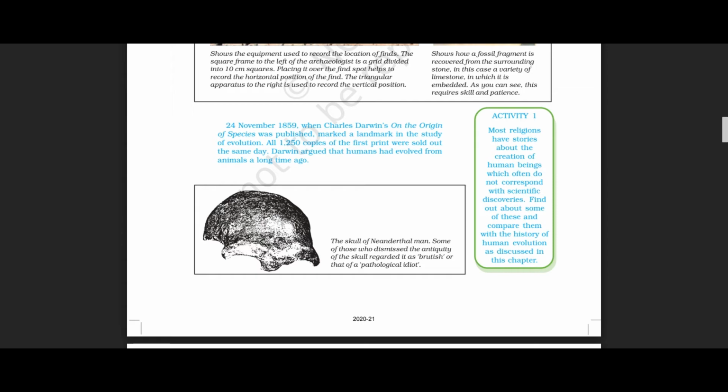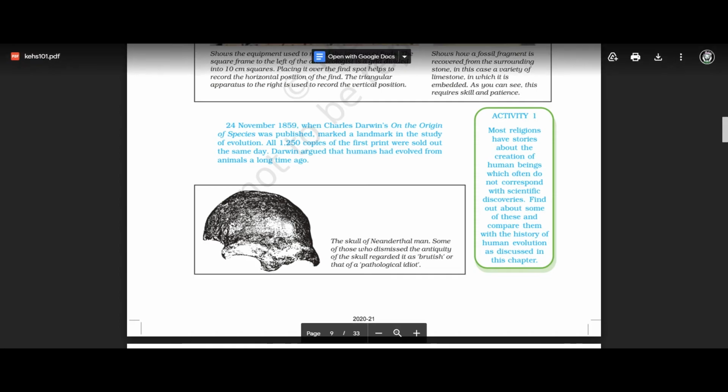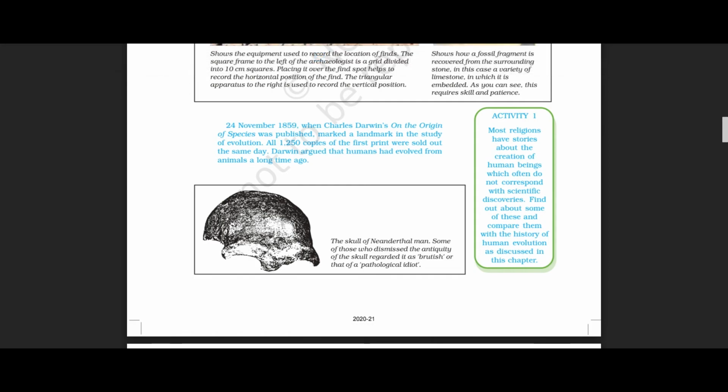I will be saying that paragraph once again. On 24th November 1859, Charles Darwin's On the Origin of Species was published, marking a landmark in the study of evolution. Charles Darwin is a natural historian who lived from 1809 to 1882. His birth year is 1809 and he died in the year 1882.